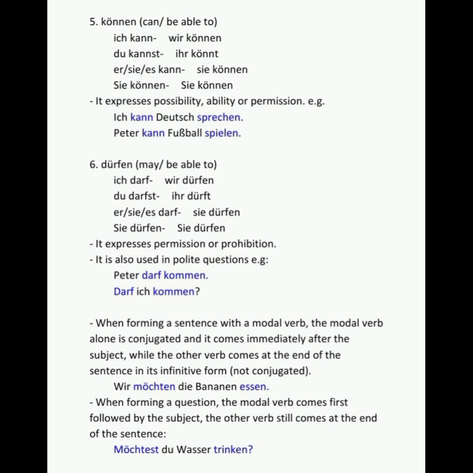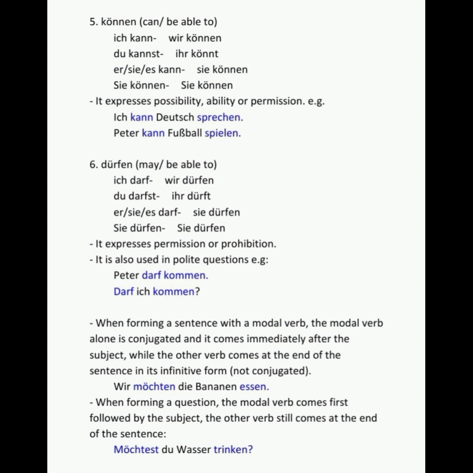Okay, let me give an example in English. I want to say, I want to buy a car. In English, I simply say, I want to buy a car. But in German, it now becomes, I want a car to buy. So what I've done with this example is, in German, the other verb is put at the end of the sentence. You only conjugate the modal verb, and then the other verb, you put it at the end of the sentence. Please don't conjugate it.